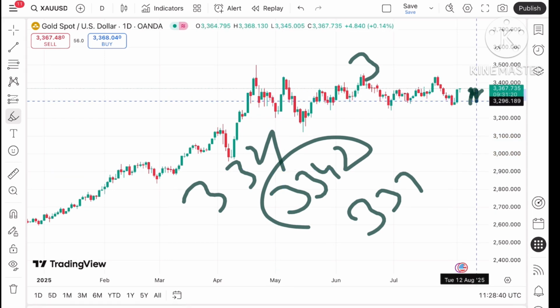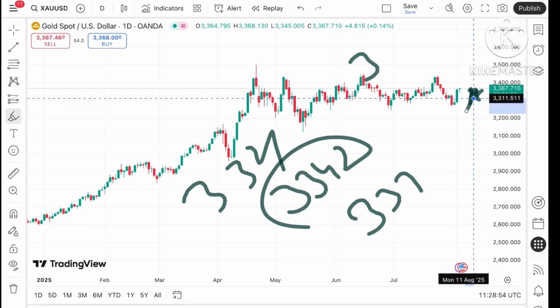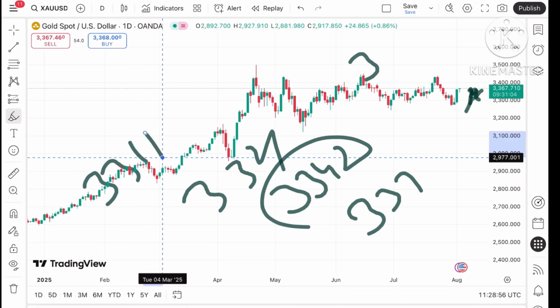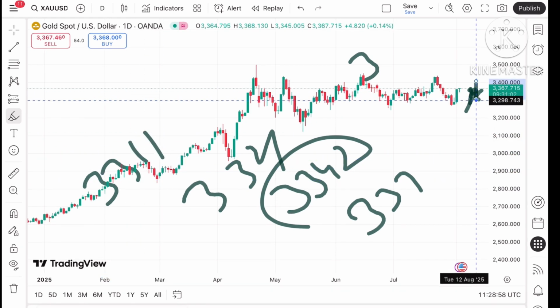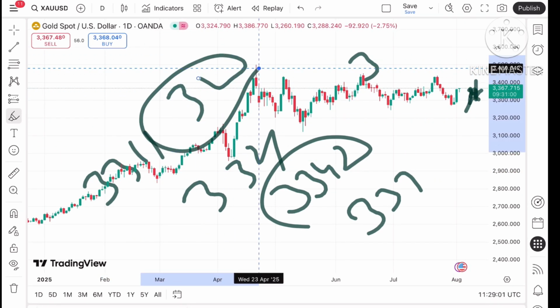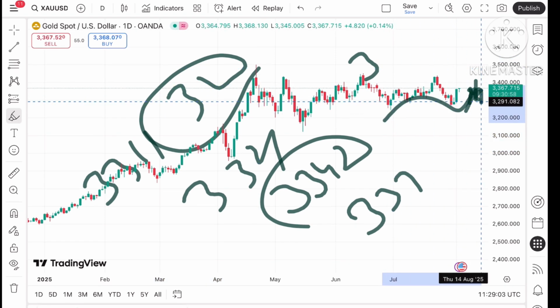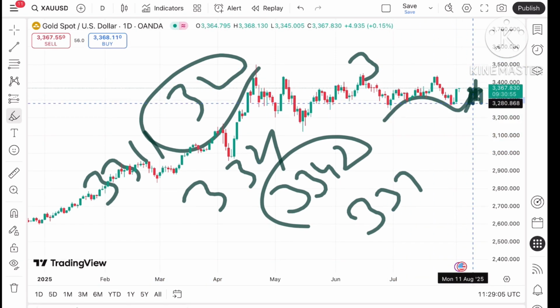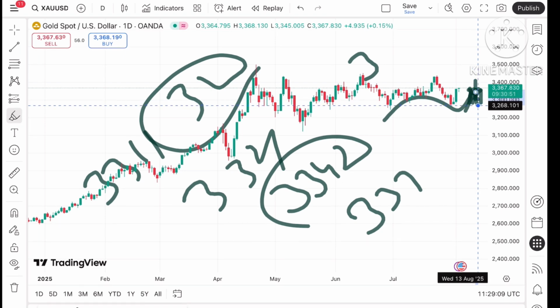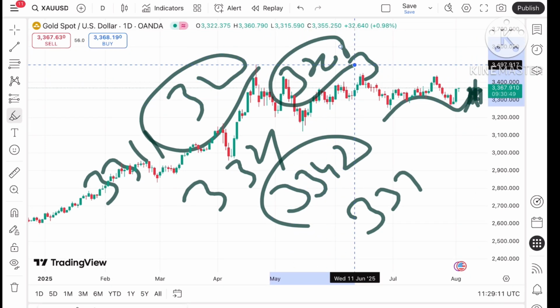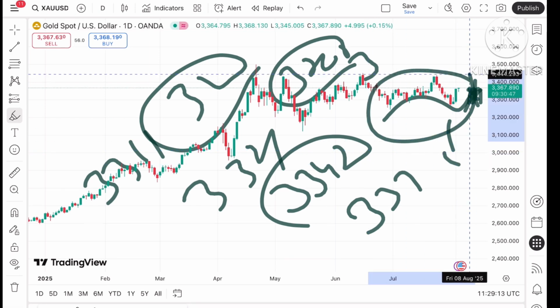Then a further fall can be seen. If it starts falling below this level, it can touch 33.11, and from there a further downfall can be seen towards 3300. As soon as the price starts falling below this level, a further fall can be seen. Then it can touch a level of 32.85, then 32.80, and this trend will support a downside towards 32.68. And then a further fall can be seen.